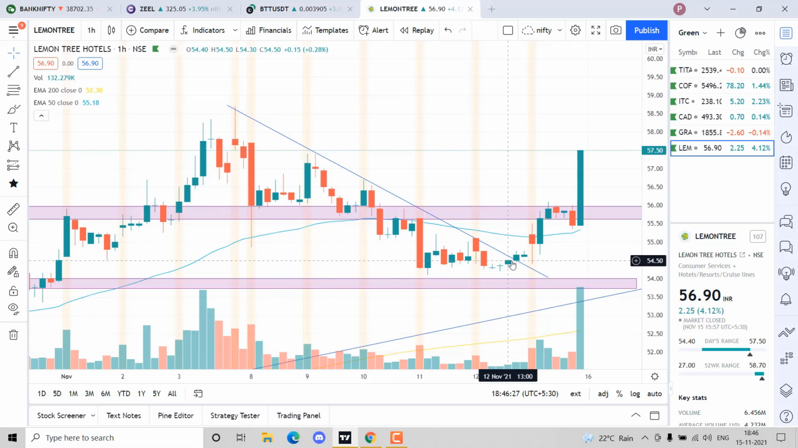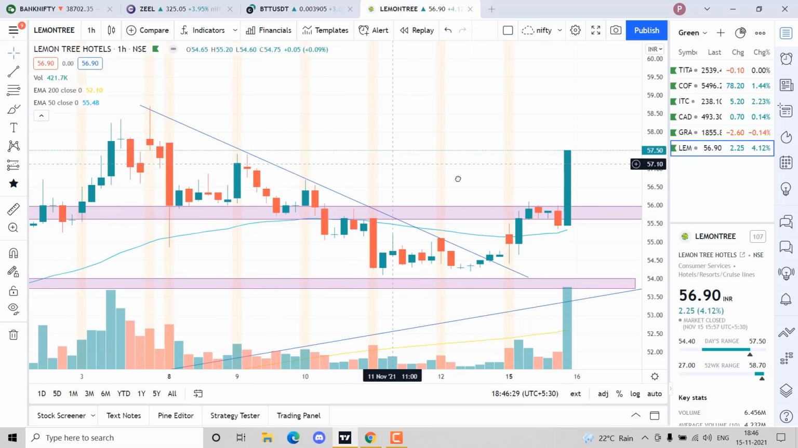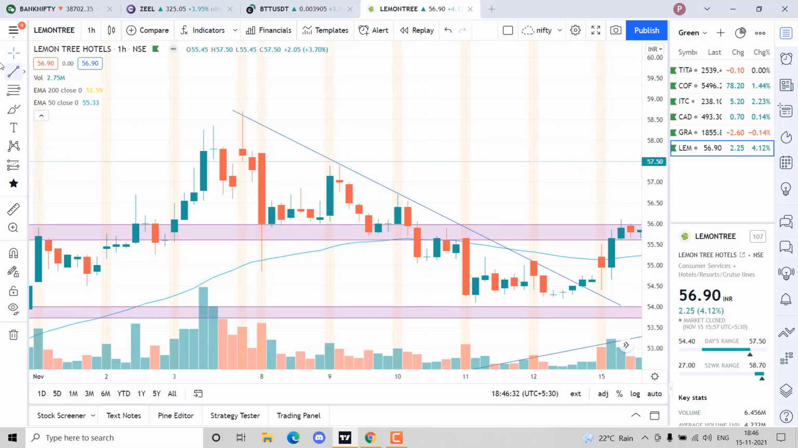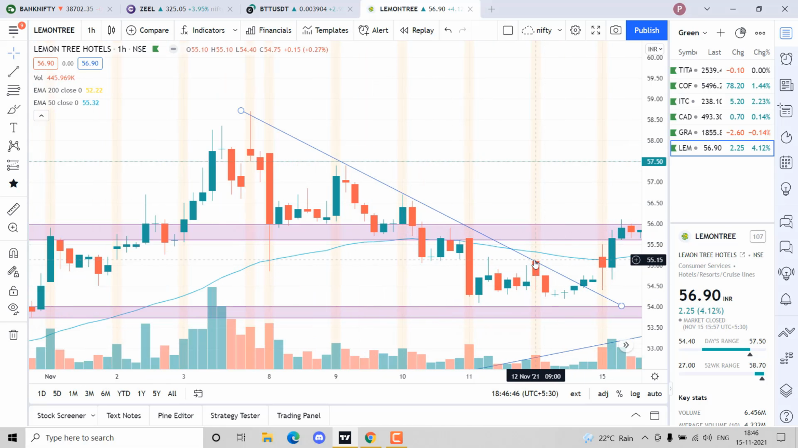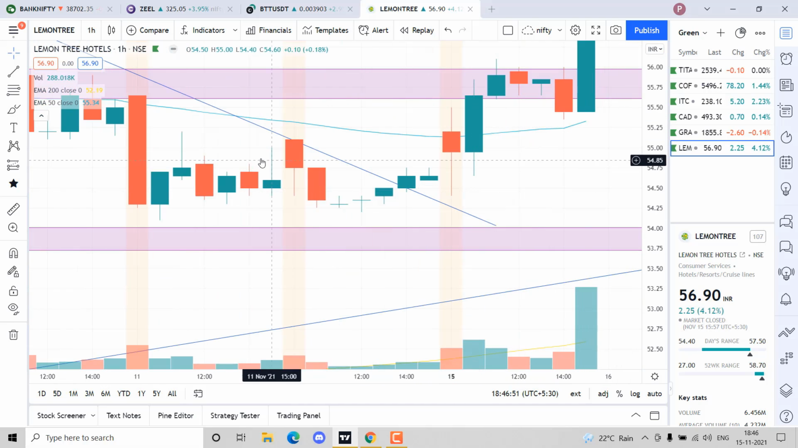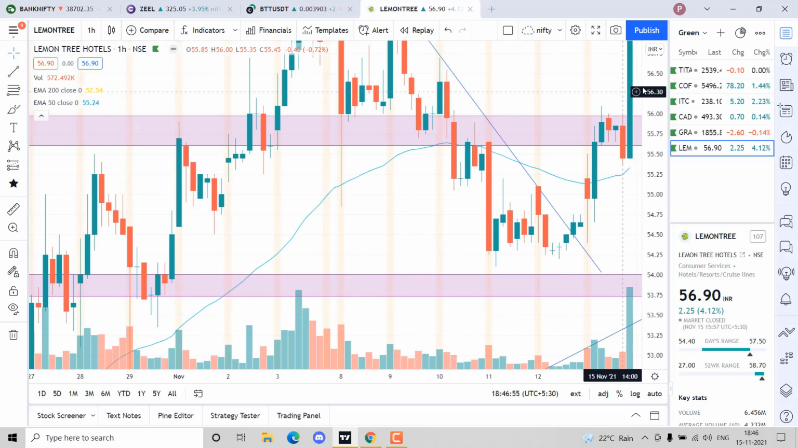So for now we have a resistance coming in. How do I know this resistance is legitimate? Because the next time the price comes over here, we have a resistance. We opened on 11th November at 9 o'clock here and did not even cross this. We faced straight rejection from here. For example, on 12th November, we opened over here on this candle and faced rejection.